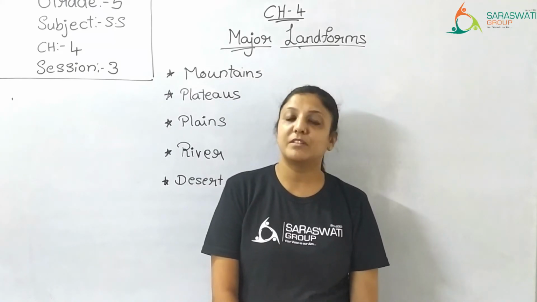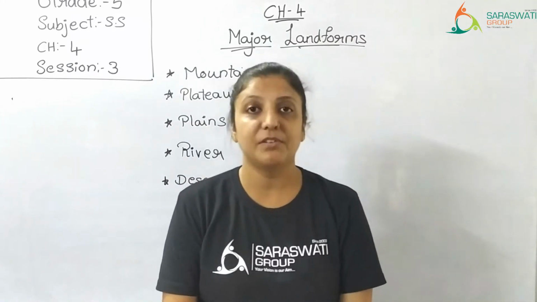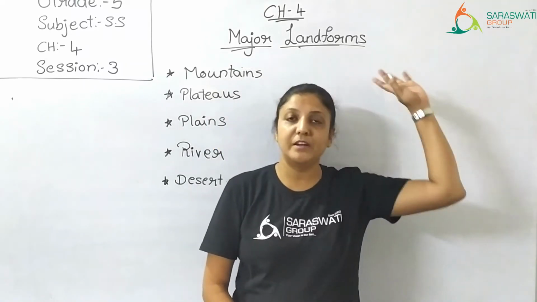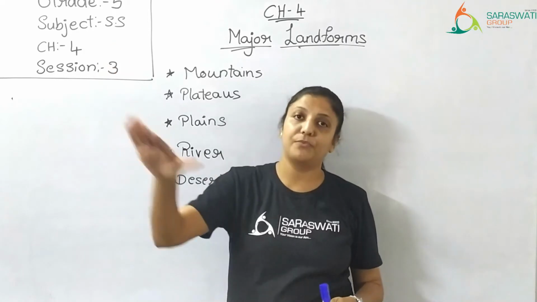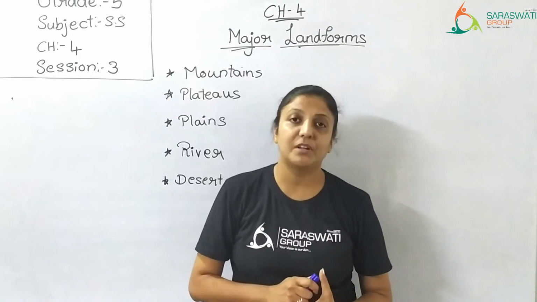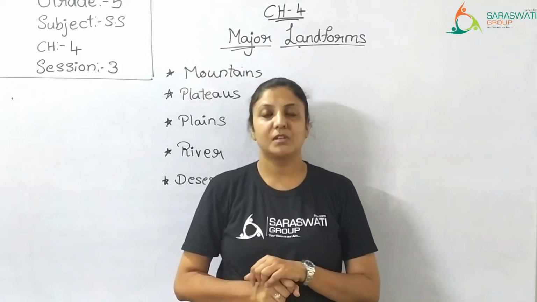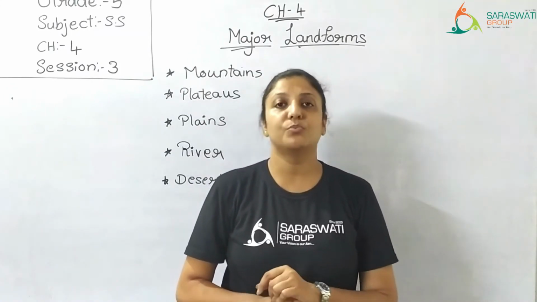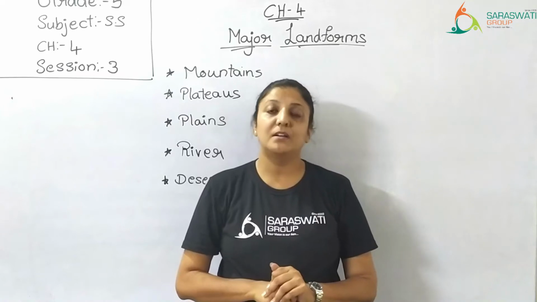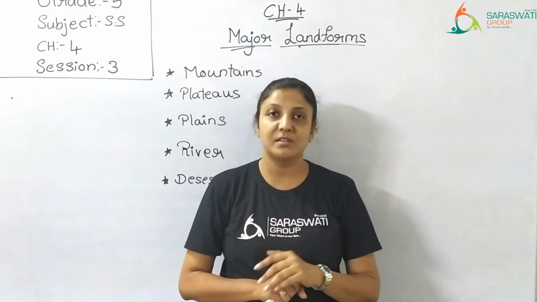So this was all that we studied in our previous lecture. Now in today's lecture we will learn regarding the rivers. You all know what a river is. Here the rivers are given in landforms because rivers normally flow on the land. There are two types of river. One is the perennial river, and the other, we can say, is the seasonal river. Perennial rivers are those rivers which are fed by water throughout the year, because the snow melts in the mountain and the water continuously flows down these rivers.